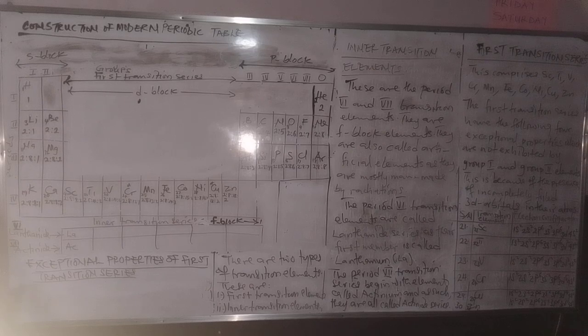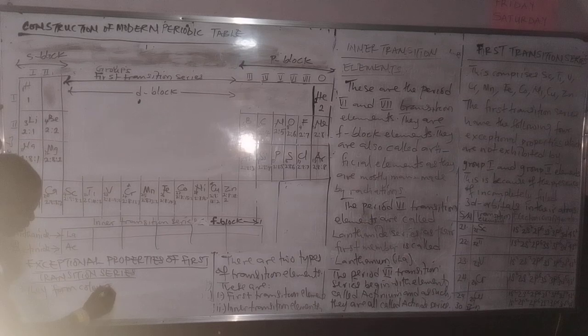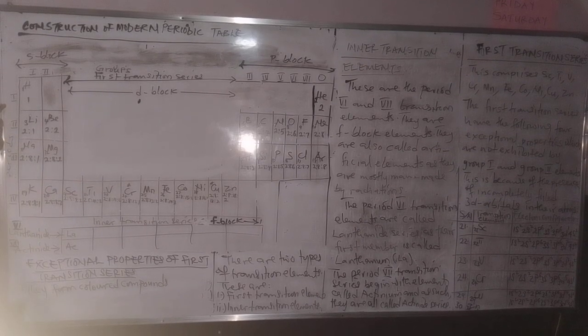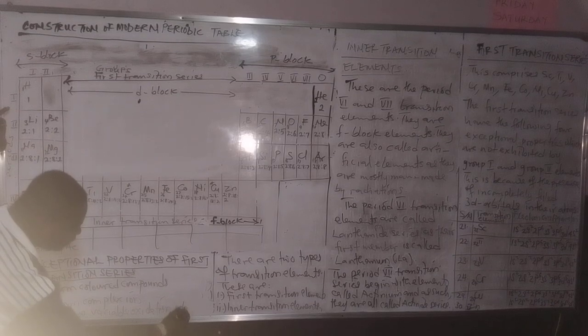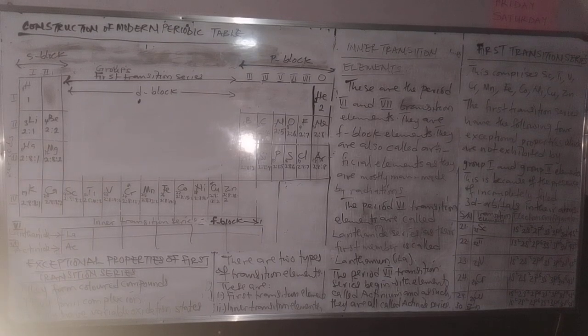Number 1, they form colored compounds. I will show you the practical of this one, colored compounds. Don't worry, I'll show you that. Then 2, they form complex ions. Don't worry, we'll talk about that. Then they have variable oxidation states. I will explain this one by one.